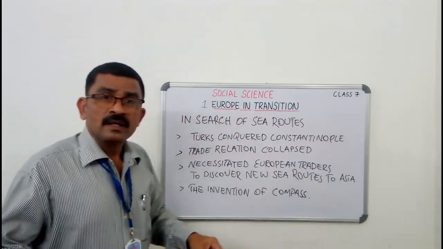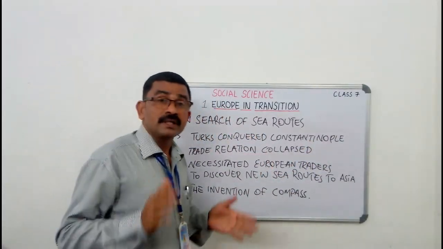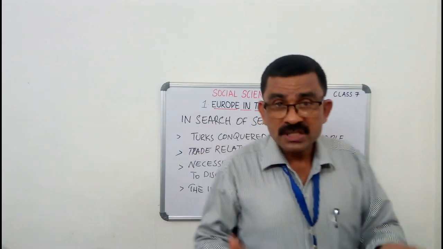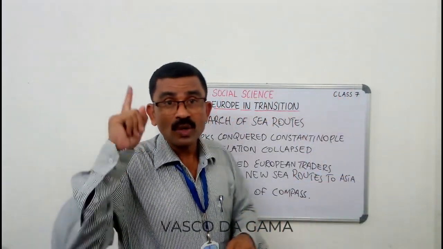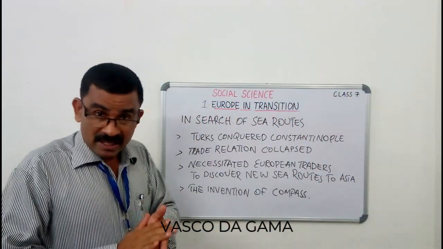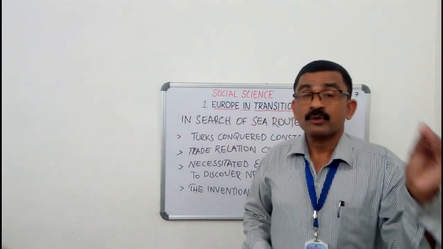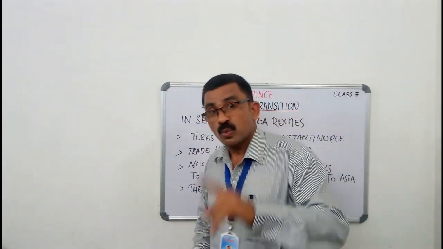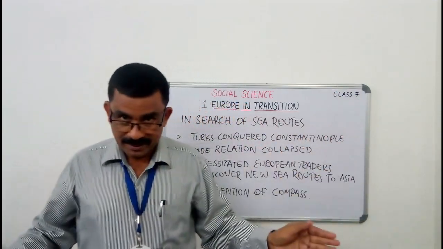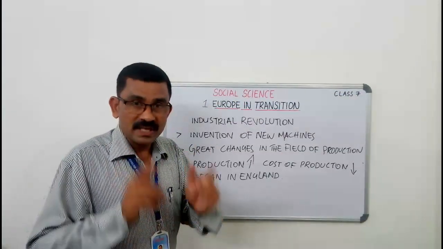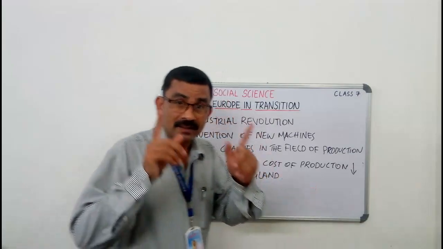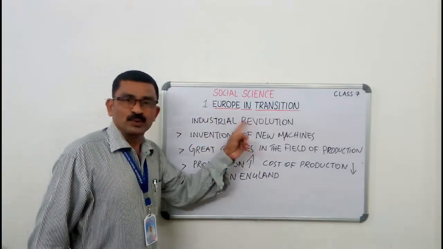So children, whenever we talk about finding a new sea route, the first name that comes to our mind is Vasco da Gama. He was a Portuguese navigator and along with his sailors, he found a new sea route from Portugal to Calicut. Now we will study the last topic of this chapter, that is Industrial Revolution.